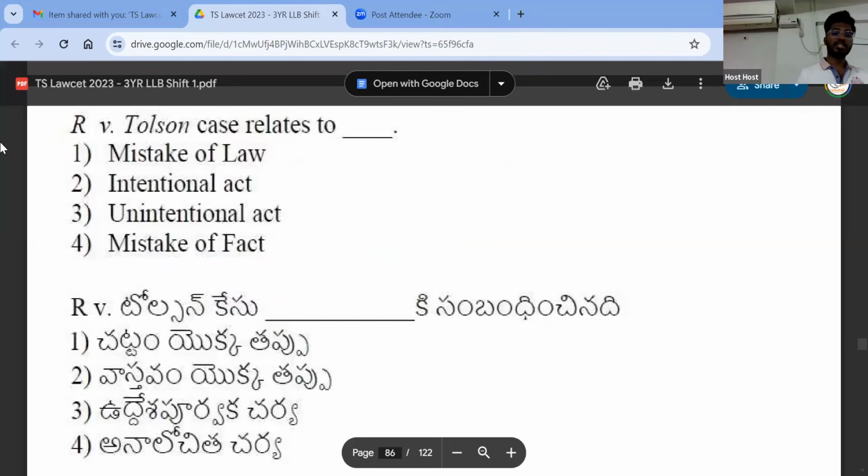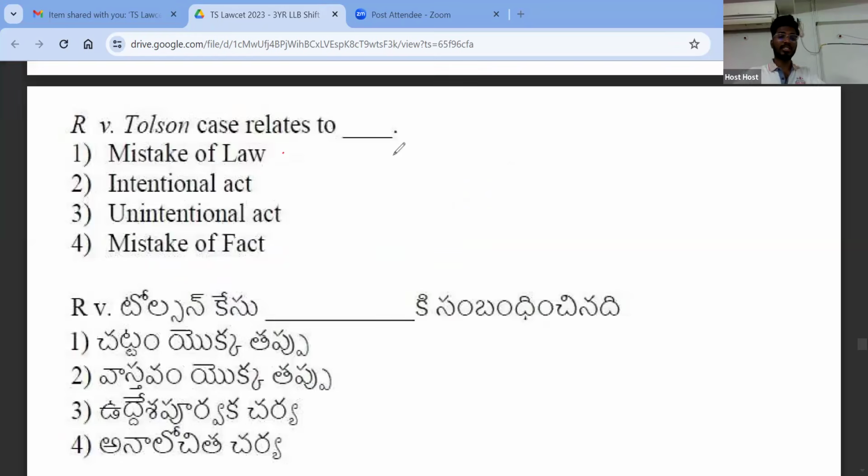Now, this is a very interesting case. R versus Tolson is a case which is related to mistake of fact. Now, do you think mistake of fact is excusable?